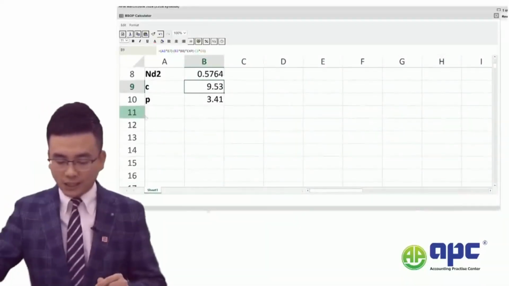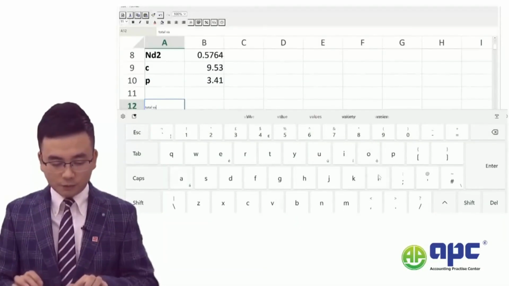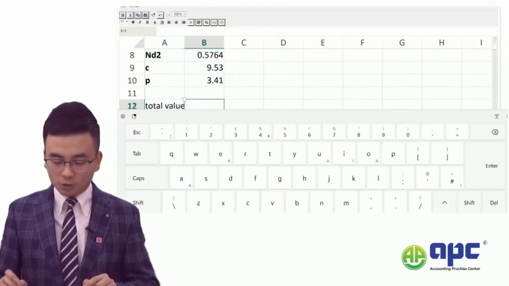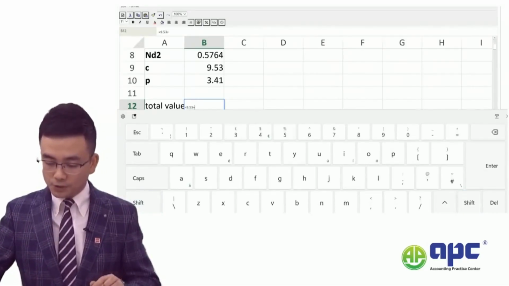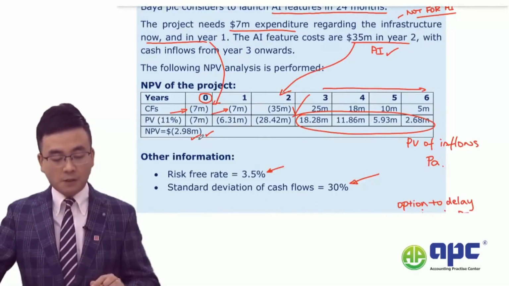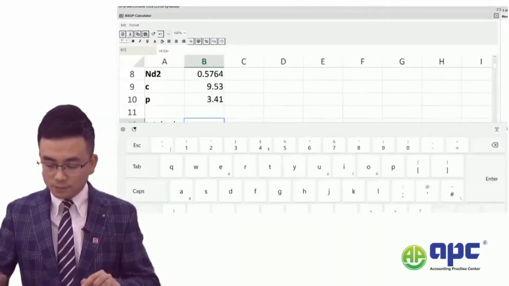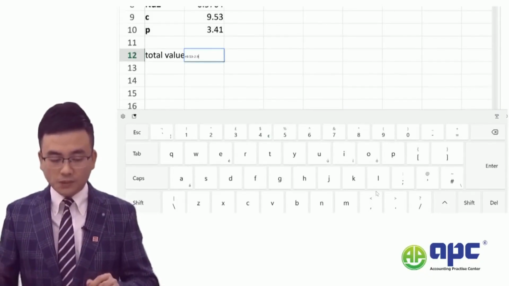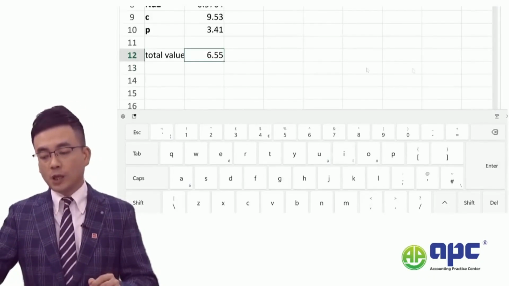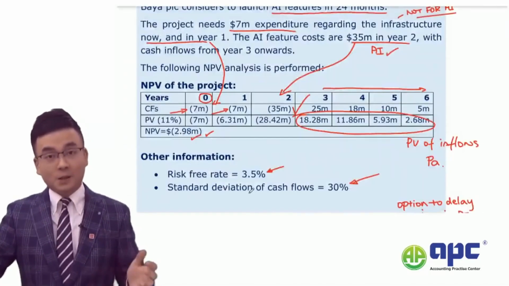Okay, so you can say to the examining team that the total value of the project will be equal to 9.53 that we just calculated as the call option value, plus the existing negative NPV of 2.98, which means that undertaking this project, the shareholders' wealth will increase by $0.55 million. Okay, that's how we do it.